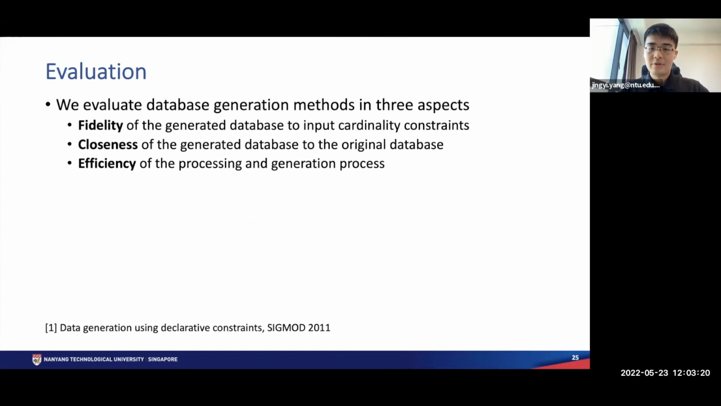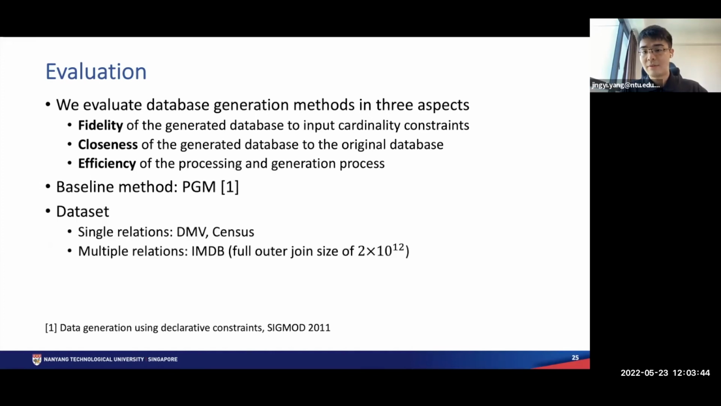We evaluate database generation methods in 3 aspects. First, fidelity of the generated database to input cardinality constraints. Second, closeness of the generated database to the original database. Third, efficiency of the processing and generation process. We compare our method with the baseline method, which is based on probabilistic graphical models. We use 3 datasets, 2 single relation datasets, DMV and census, and a multiple relation dataset IMDb with a full join size of 2 times 10 to the power of 12.